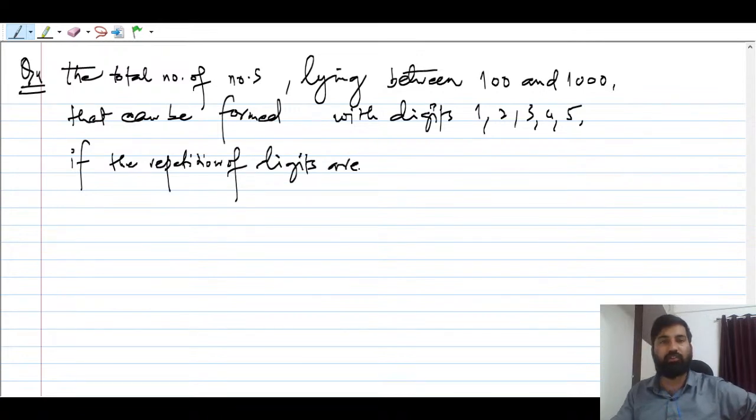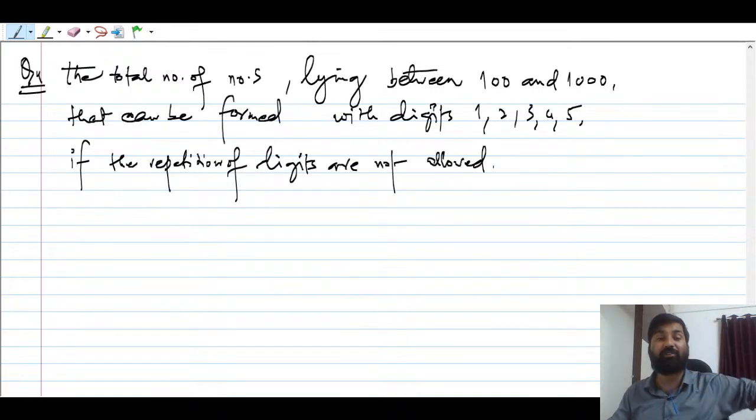This is the first restriction they have given. If only this restriction is given, you can find it quickly, but there will be one more restriction in the question.